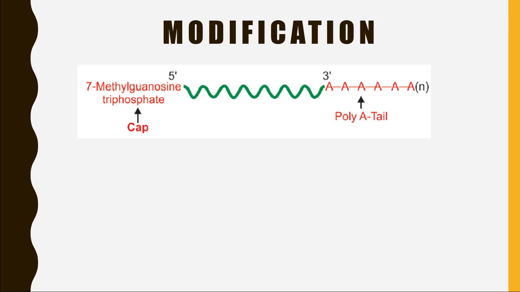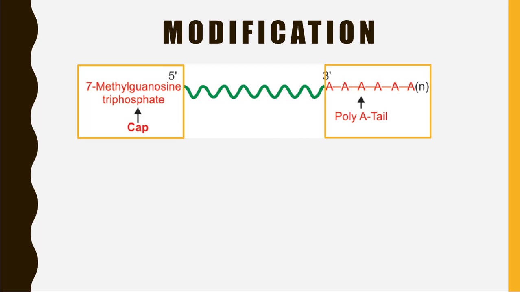Modification. We have three different types of modification. The first type of modification is the attachment of 7-methylguanosine triphosphate on the 5' end. That is also called the capping of messenger RNA. The second type of modification is the attachment of poly A tail at the 3' end of messenger RNA.